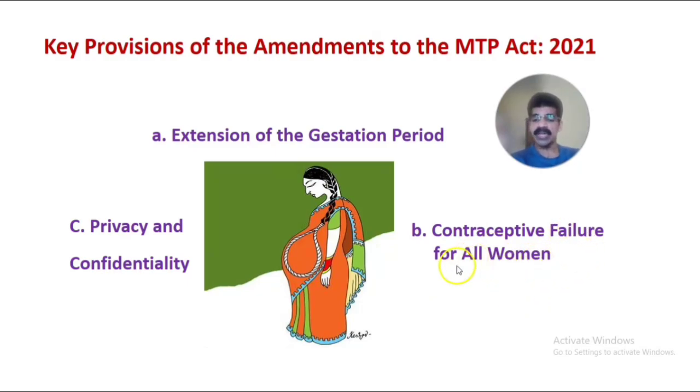Here, contraceptive failure applies to all women who use particular contraceptives and experience failure. Third one is regarding privacy and confidentiality of the cases who undergo MTP or legal abortion. Let us discuss in brief these three provisions under the MTP Act 2021 amendment.